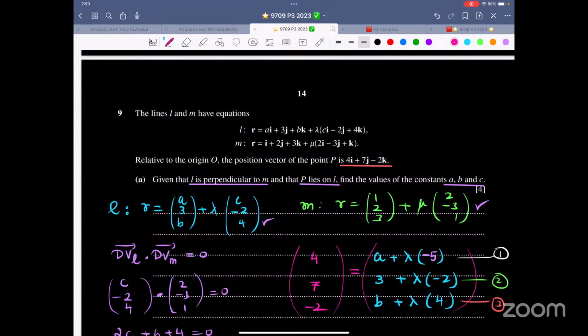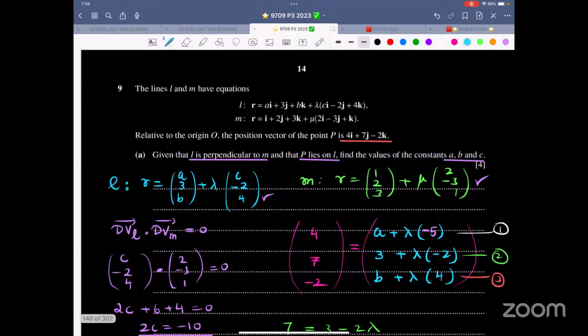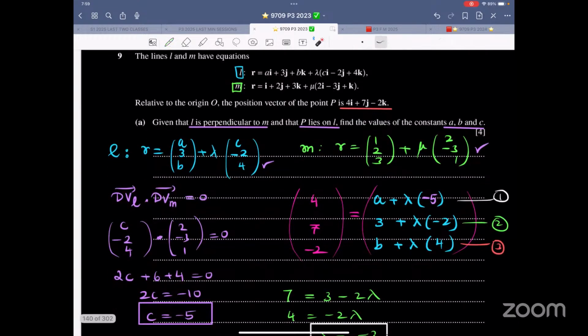So let me just grab this thing and make it easy for myself for a second. Okay. So now over here, it says there is a line L. So L is this blue line, that is L. And this is the expanded form, is not here yet. And this is M, that is over here. L is in terms of lambda, M is in terms of mu, and the constants that they're using are A and B. There is a C also. There are 3 unknown constants. Relative to origin, the position vector of the point P is such and such.